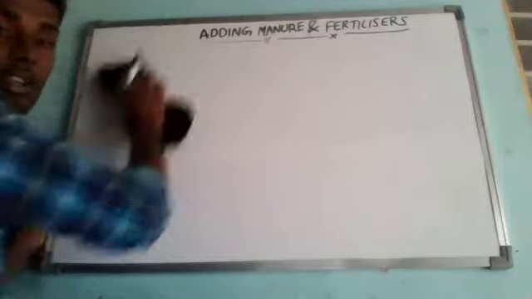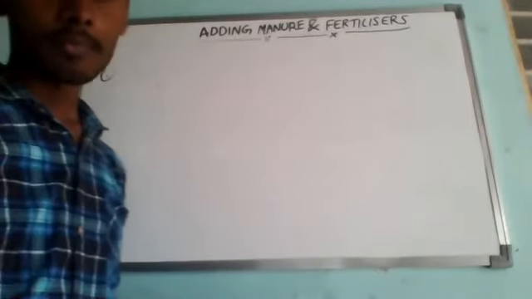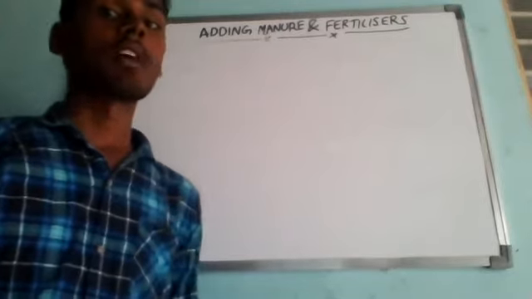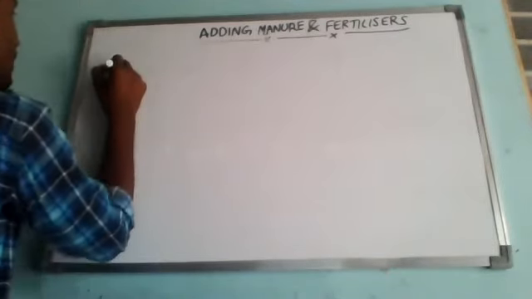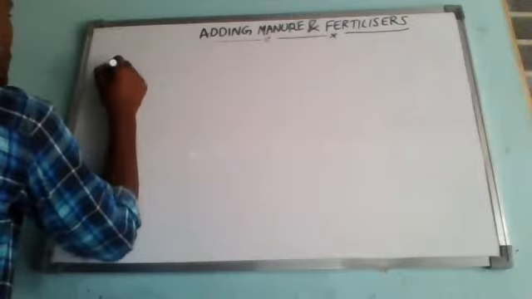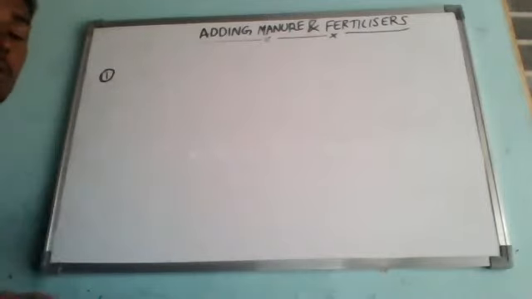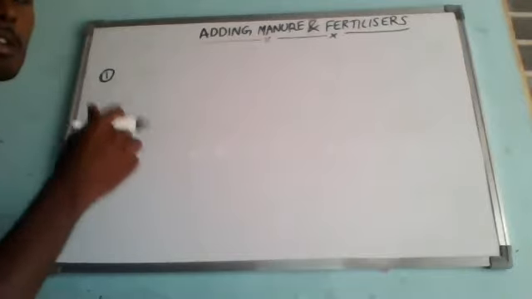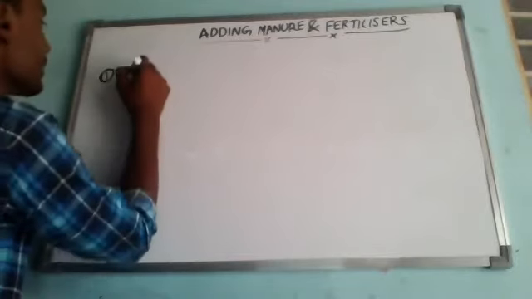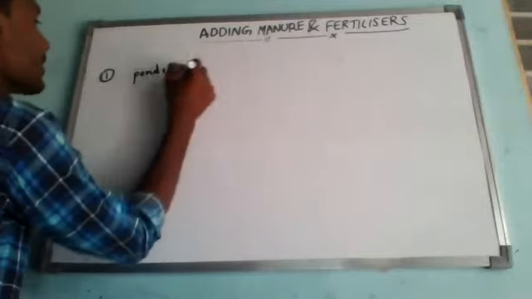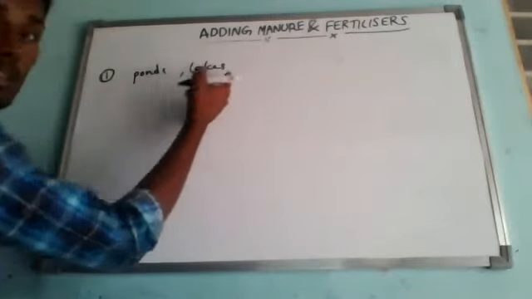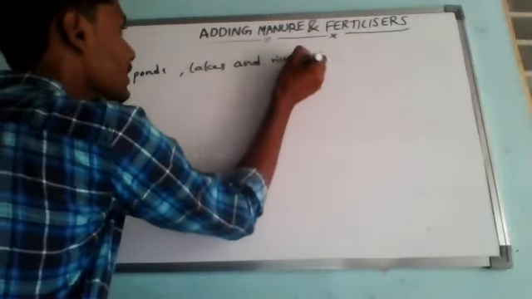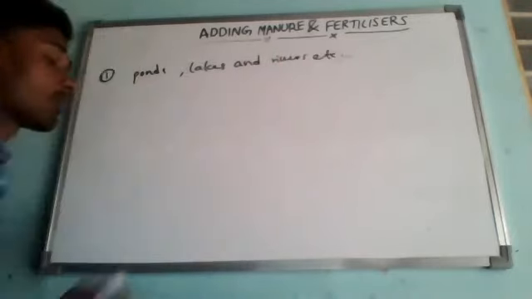The next point is that excessive use of fertilizers causes water pollution in ponds, because they dissolve easily in water. So if you use excess fertilizers, they may get mixed with the water. It may cause water pollution in ponds, lakes, and rivers, some kind of water bodies.